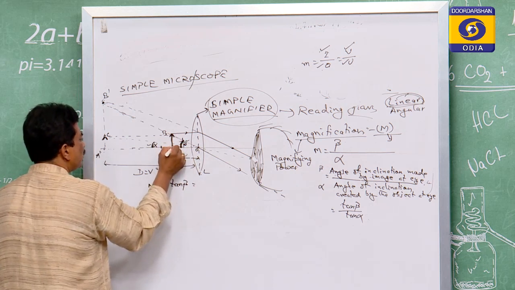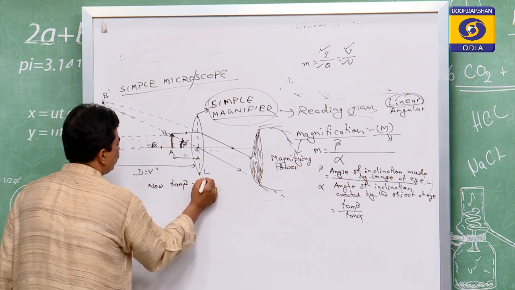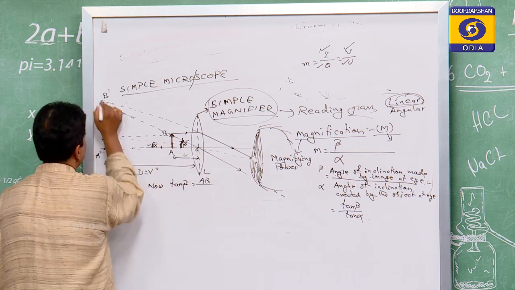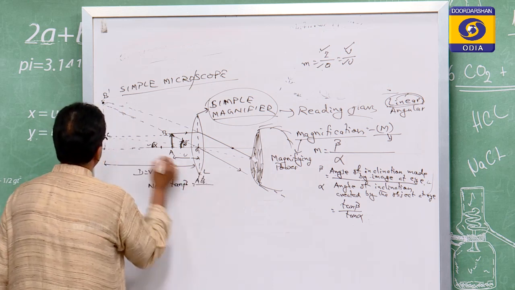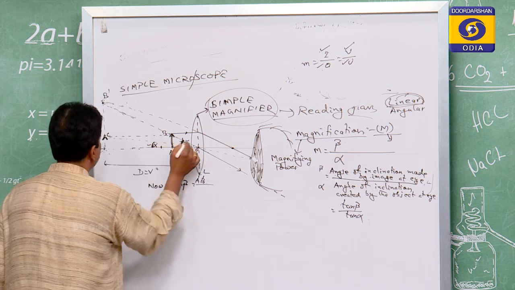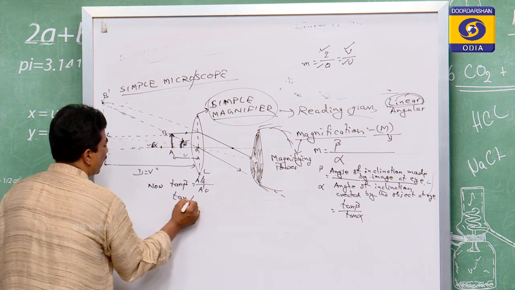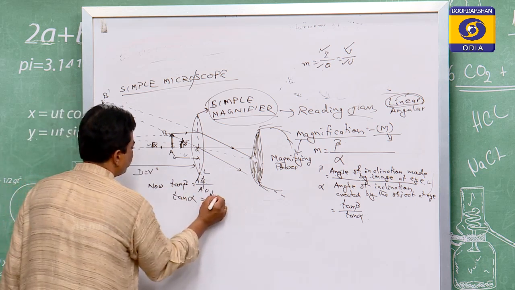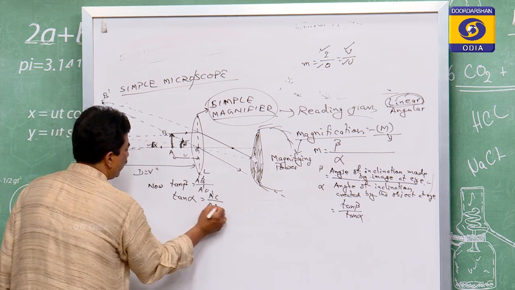So we have taken this is the height and this is for this triangle. For this triangle, or for the greater one, this is the final image. So we will take A dash B dash, that is P by B. B will be how much? That is A dash O. This is the optical center. Similarly, tan alpha. This is the angle alpha, and this one is A dash C. That is equal to P by B. B is equal to O A dash.